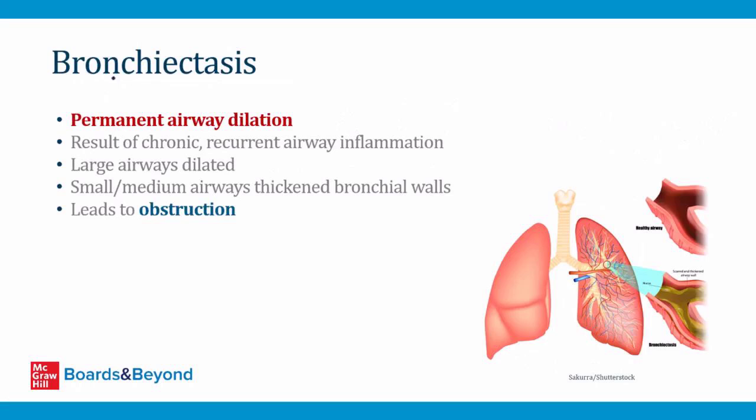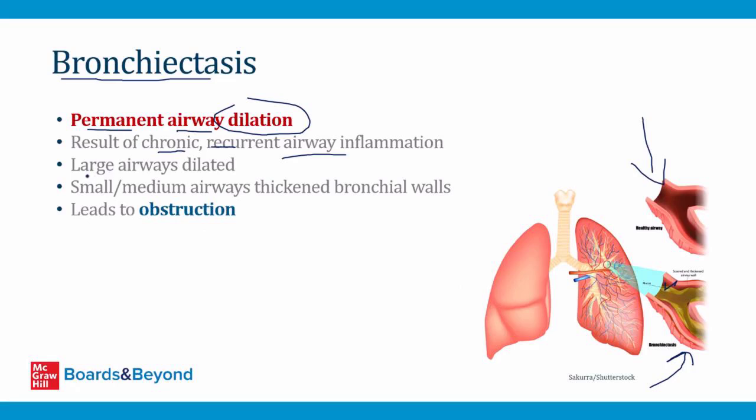Okay, so that's asthma. So now let's talk about bronchiectasis. Bronchiectasis refers to permanent airway dilation, and it's caused by chronic recurrent airway inflammation. Basically, anyone who has long-standing, episodic, or chronic inflammation of the airways can eventually develop dilation. You can see this in this picture over here. This is a normal airway here. And in bronchiectasis here, we have these big dilated airways filled with mucus. That's the result of chronic recurrent inflammation.